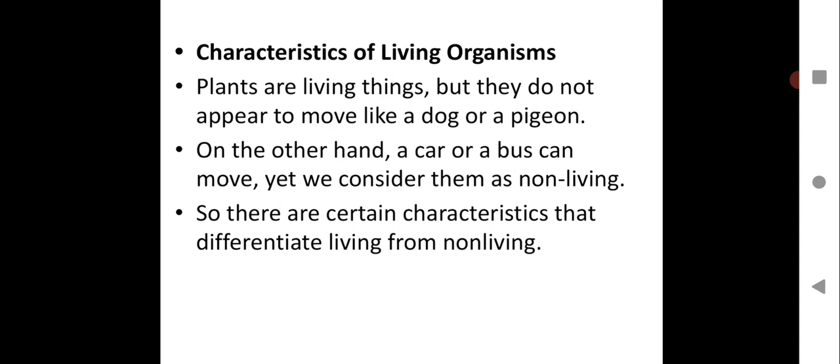Just because they show movement, they will not be considered as living, because they will not show all the other important characteristics like reproduction, excretion, respiration and all that. Plants do not move, yet they are living. And there are certain characteristics that differentiate living from non-living. So as you all know, the characteristics of living organisms will help you to understand the difference between living and non-living things. I hope this is very clear.